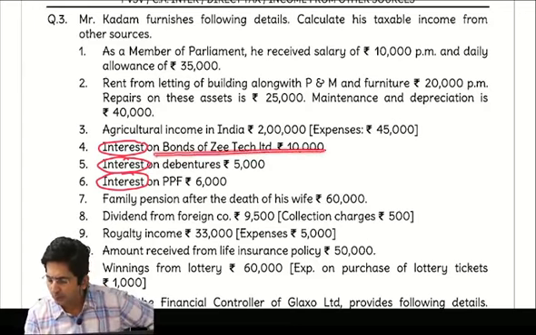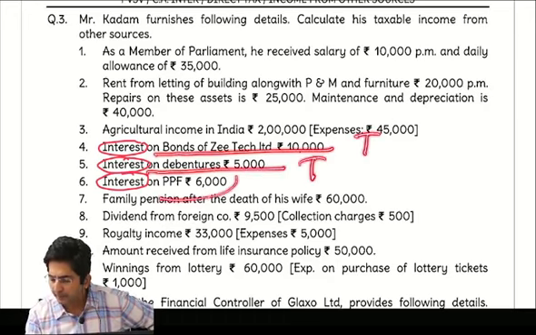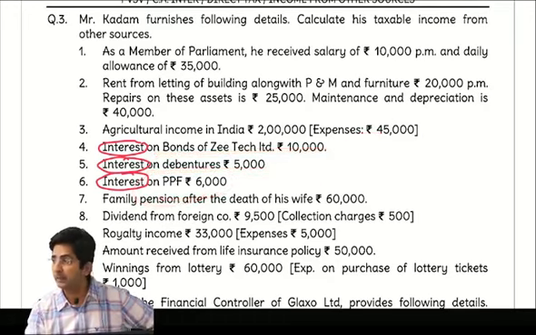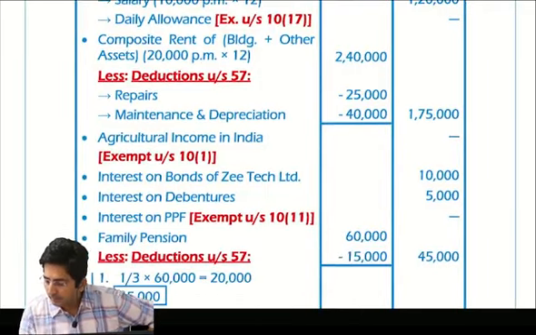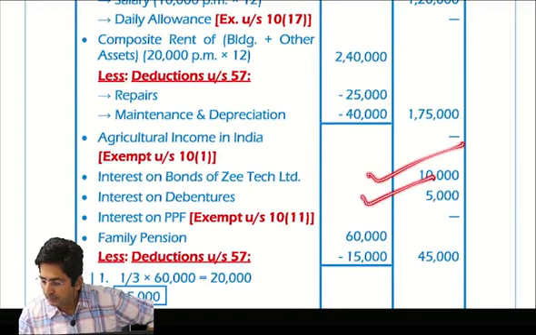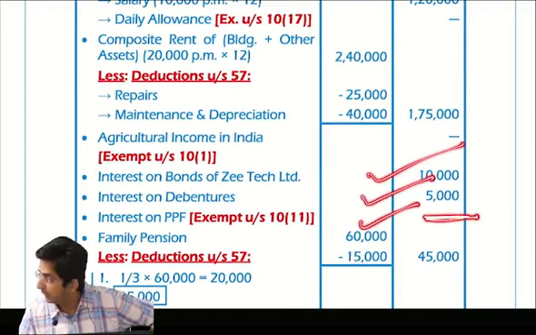So this is also not in GPS. This is also not in GPS. Both are taxable. But PPF is from GPS, exempt under section 10(11). So check the answer. First two interests were taxable and the third one was exempt under section 10(11).